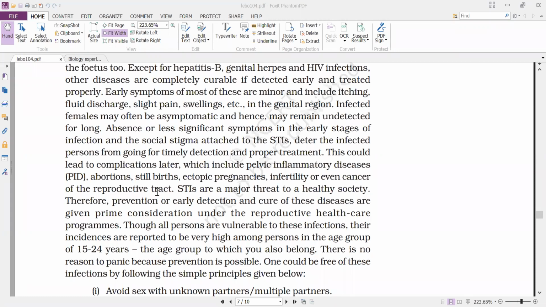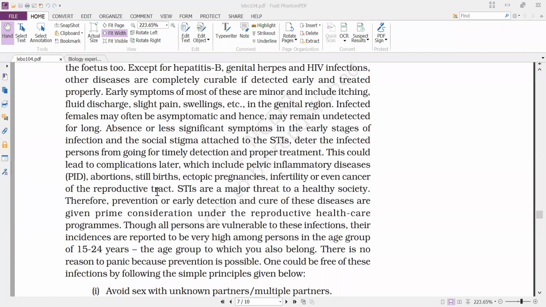That's why prevention, early detection and providing cure of sexually transmitted infections has been given higher priority in the reproductive health care program.